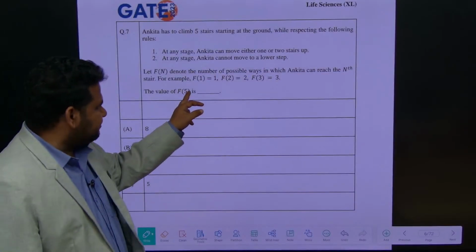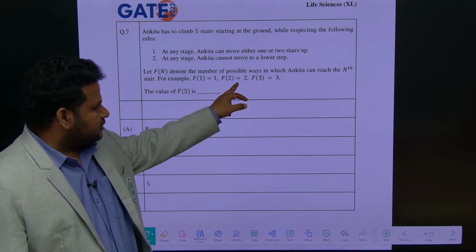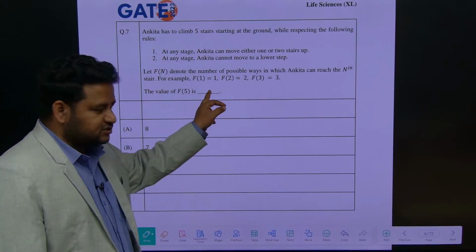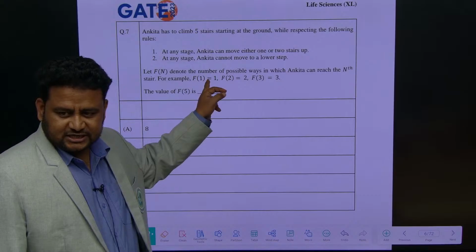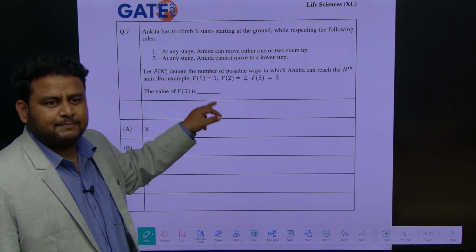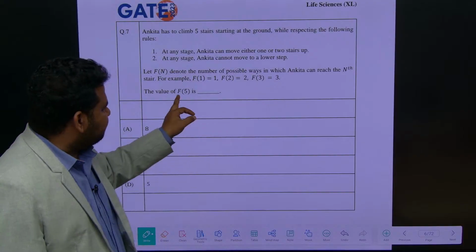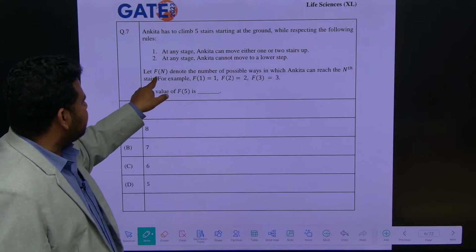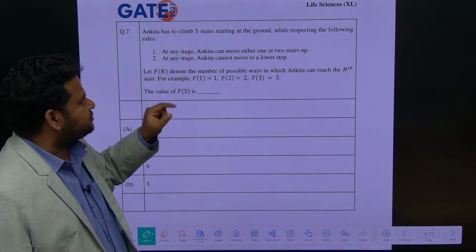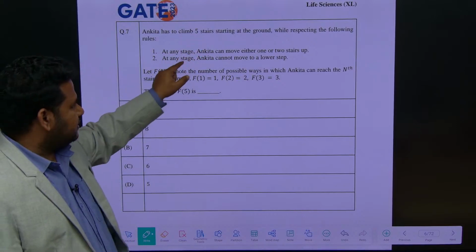See, the example they have given: f of 1 is equal to 1, f of 2 is 2, f of 3 is equal to 3. F of 5 does not mean it is 5. It is just the example. So f of n represents the number of possible ways. F of 2 means 2 ways. F of 3 means 3 ways. F of 5, that means n is denoted as the number of steps. 5 stairs.